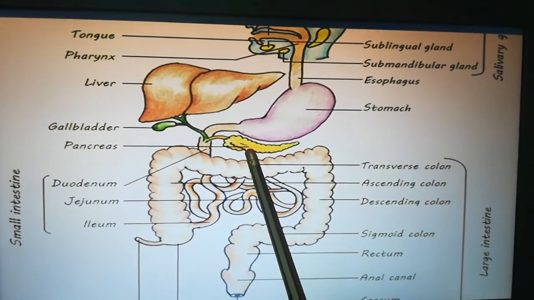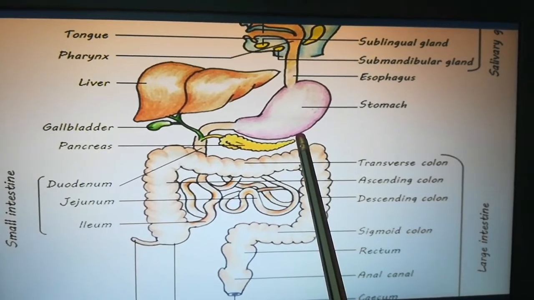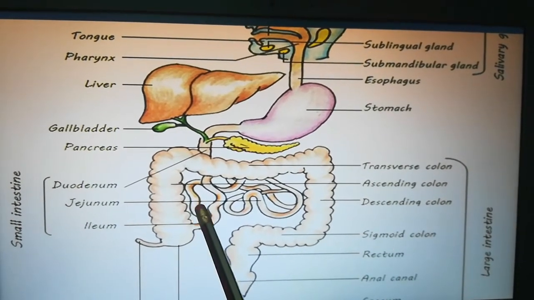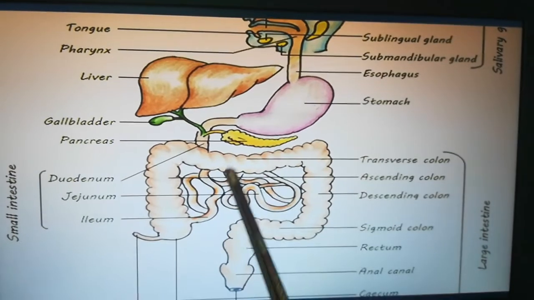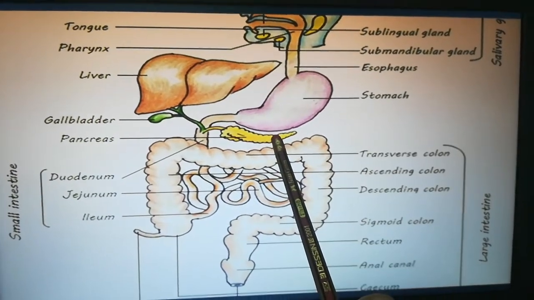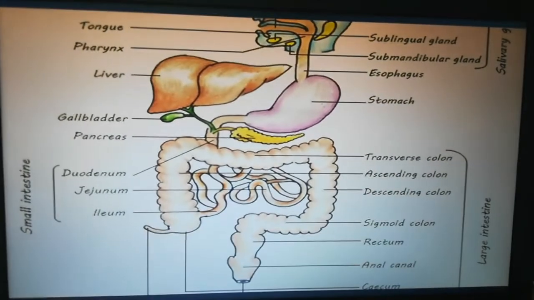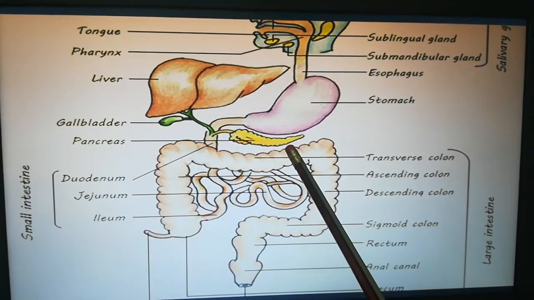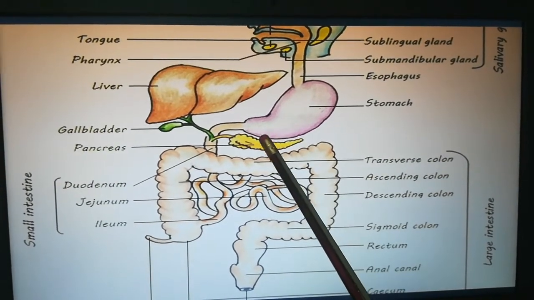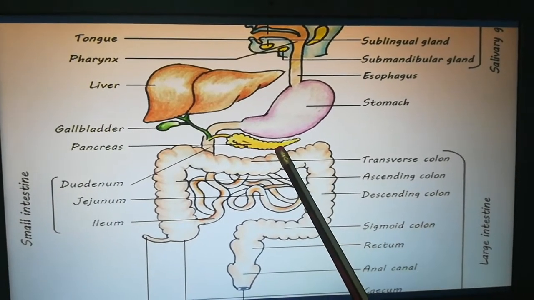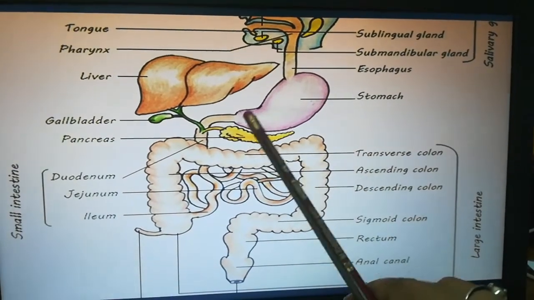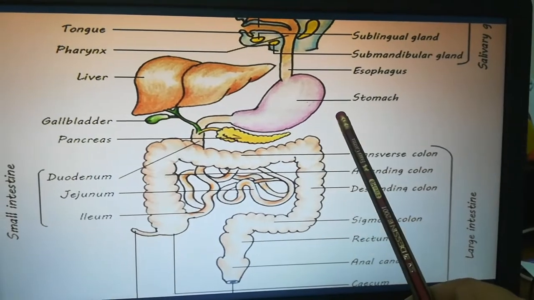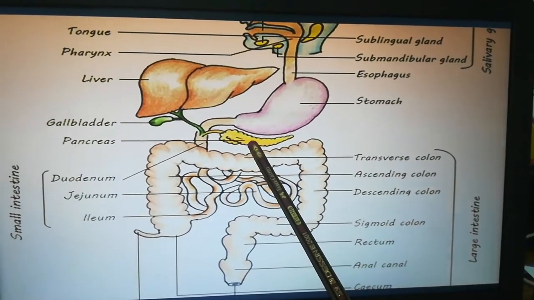Right, if the pancreas is producing more insulin than the body requires, then what will happen? The blood glucose level decreases. Then it results in what? Hypoglycemia. If the pancreas is producing less insulin than the body requires, then what will happen in the blood? The glucose level increases. This results in what? Hyperglycemia.